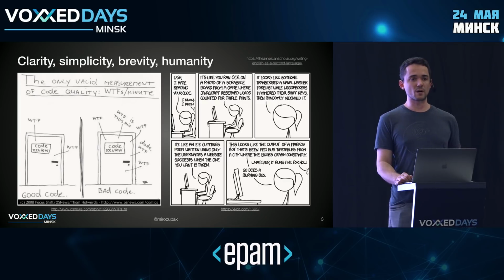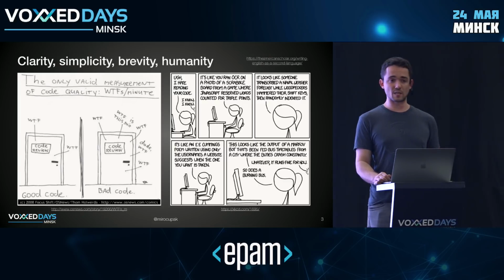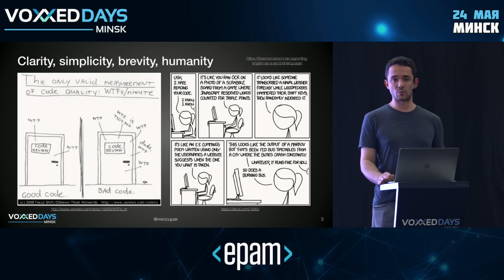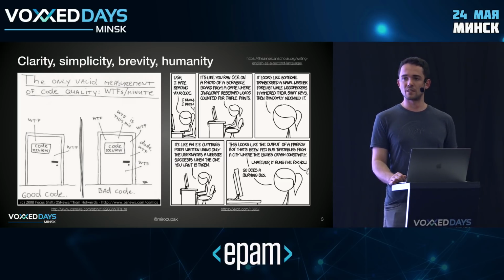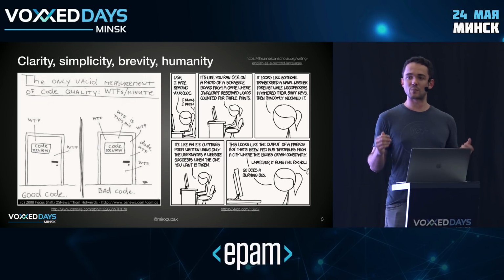So in other words, we want our code to be clear, we want it to be simple, we want it to be short, and we want it to be readable by humans. So it's a lot about focusing on the reader, right? It's a well-known fact that we spend more time reading code than we spend writing it, so it makes sense to optimize for that.